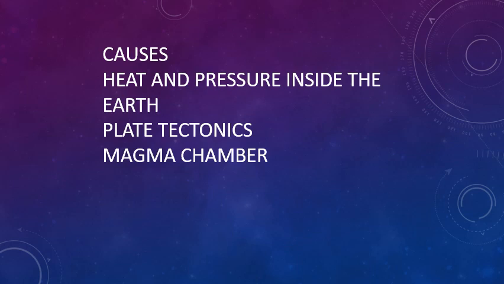Now let us see what are the causes of volcanic eruption. The first is the heat and pressure inside the earth. We all know that as we move towards the interior, the temperature and pressure start to increase. The rocks are very bad conductors of heat, so the earth's heat does not escape on its own. Instead, it melts the rocks and builds up great pressure. The pressure forces the heat to find an escape route through fissures and cracks in the rocks. That is how volcanic eruptions take place.